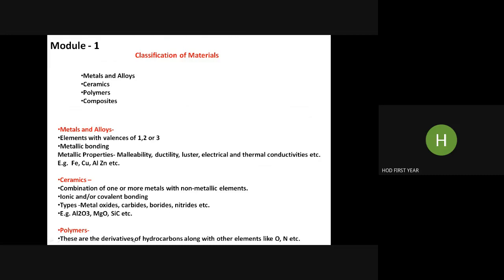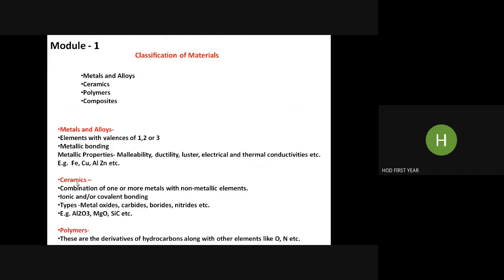Okay, so if you look at these three basic categories of material, metals and alloys have very high density, so weight is high. But in mechanical properties, especially strength and hardness, they have very high strength. Then if we look at the ceramics, the density is low.